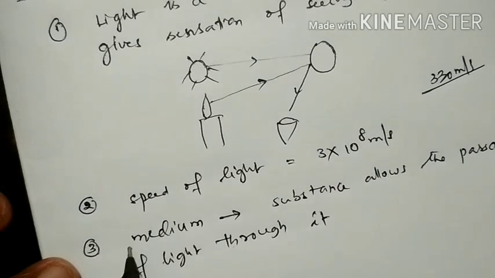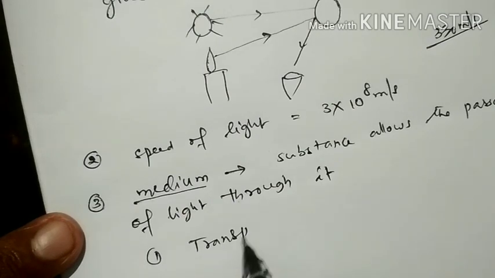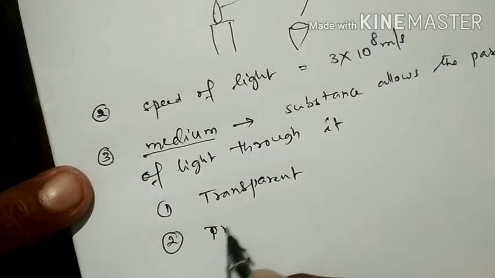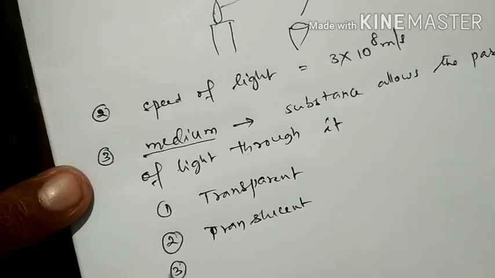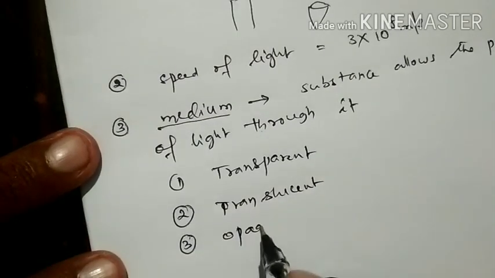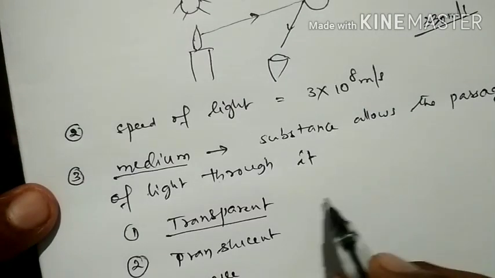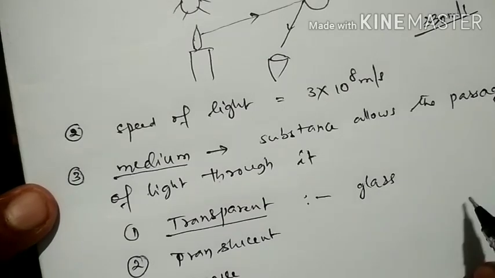So this medium is divided into three types. One is transparent, and second one is translucent, and third one is opaque. So transparent means which allows light to pass through it. Example, glass allows light to pass through it.